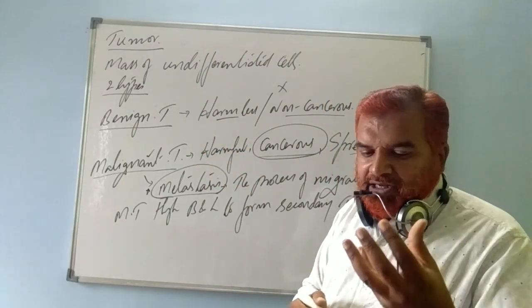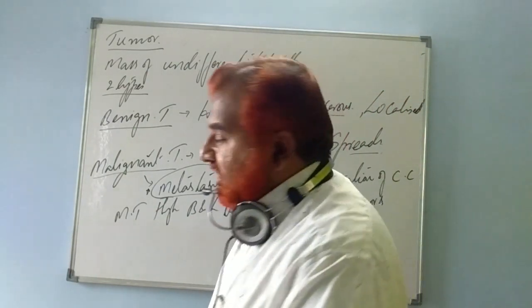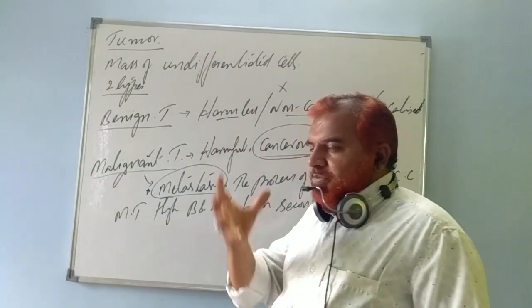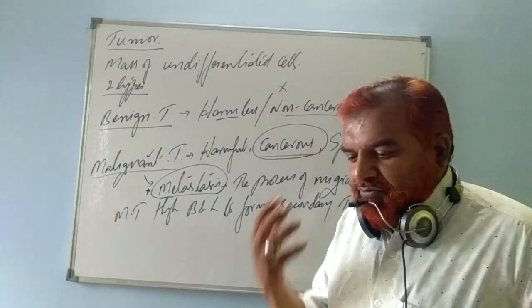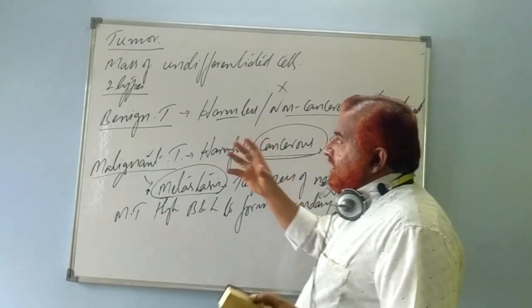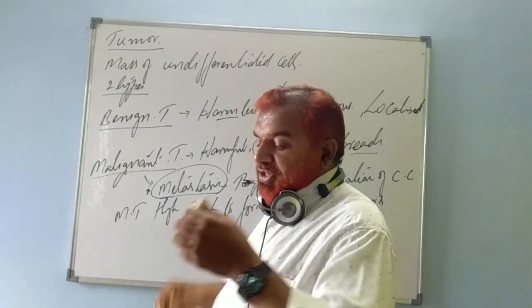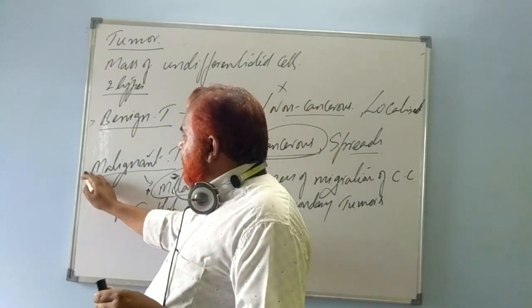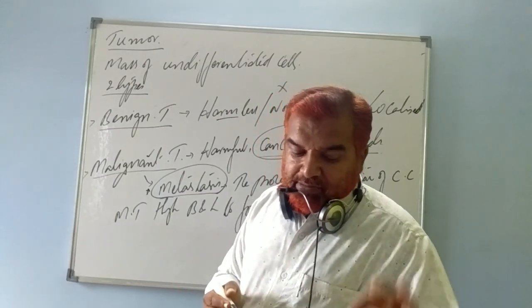What is a tumor? A mass of cancerous cells or tissue which forms a very big mass. They are undifferentiated, not required by the body, non-functional, not specific. That type of mass of cells is known as tumor. There are two types. One is known as benign tumor. The other type is known as malignant tumor, with malignancy, cancerous metastasis.